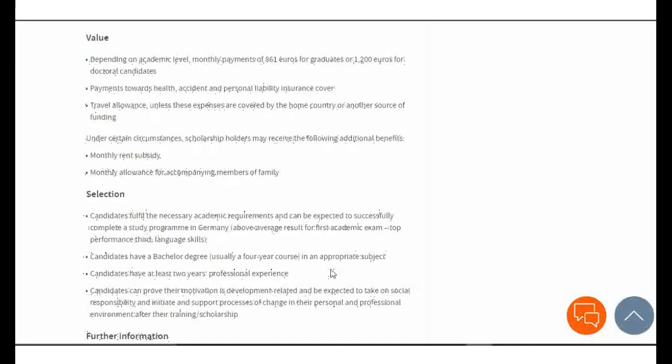So if you have what we call a gap, like you finished your bachelor's in 2015, and from 2015 to 2017, that's 2 years, if I am right, so that means if you're working within that duration, you are eligible to apply for the scholarship. Education is important, but professionalism, they go together. So take note of that.